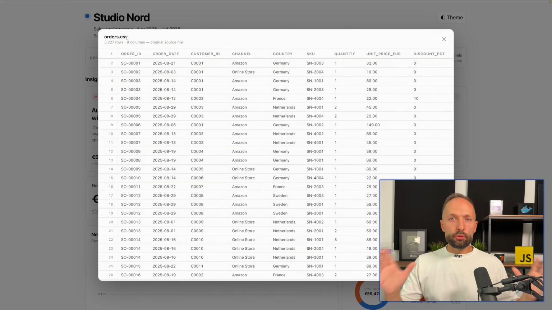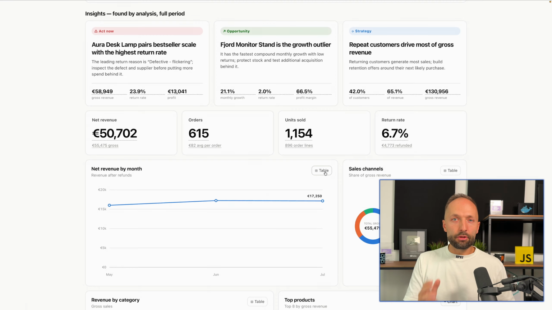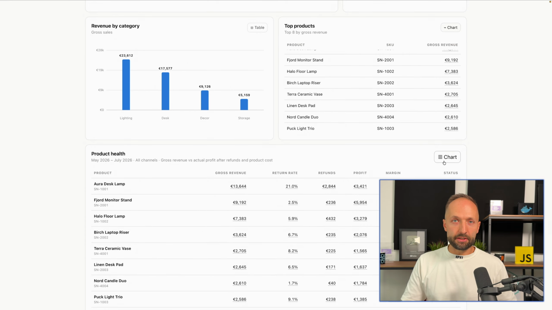AI is very good at writing code, and code beats Excel. It's more powerful and it's more flexible. This report is pure code, one HTML file, the same code websites are made of.